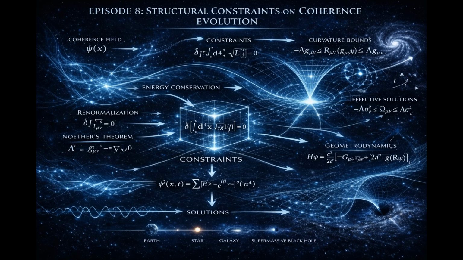This is the structural heart of gravitational-like behavior. We are not inserting known equations. We are identifying the minimal relational form required. Curvature must respond to coherence density. Coherence redistribution must respond to curvature configuration. The coupling must preserve conservation.